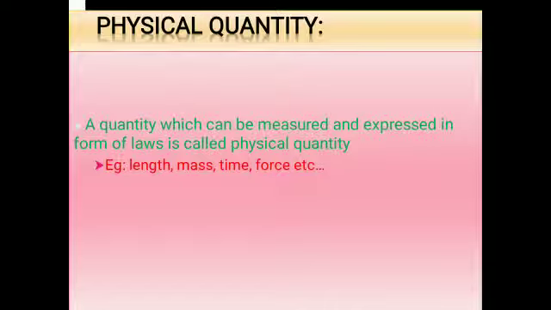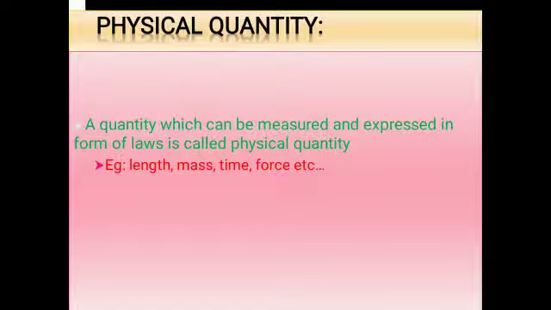So here one more characteristic is weight. In physics we use the word mass for weight. Like that, every object in the universe has some characteristics. To express these characteristics we use the word quantity. If those characteristics are measurable and can be expressed in the form of laws, then we call those quantities physical quantities.